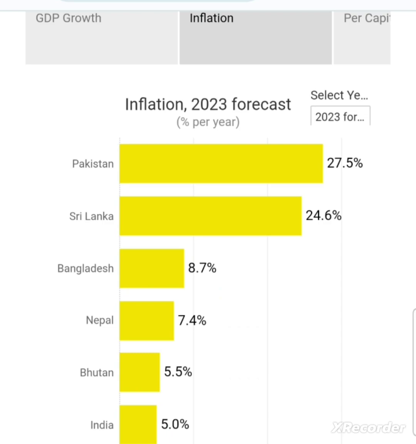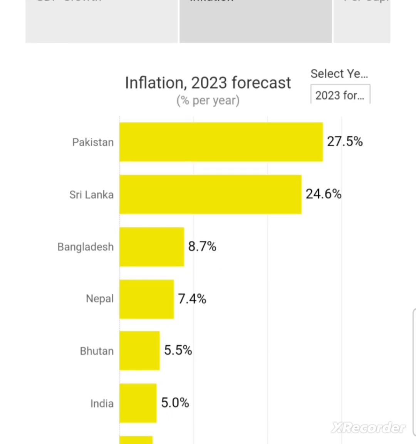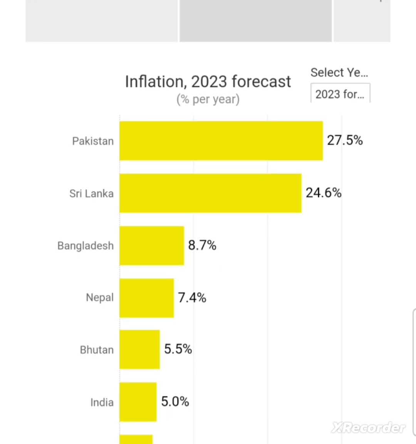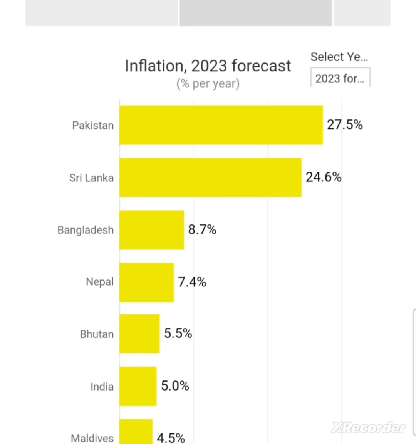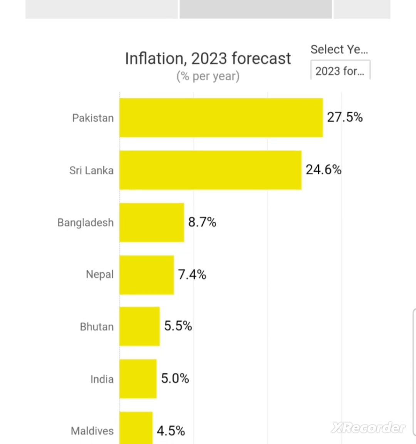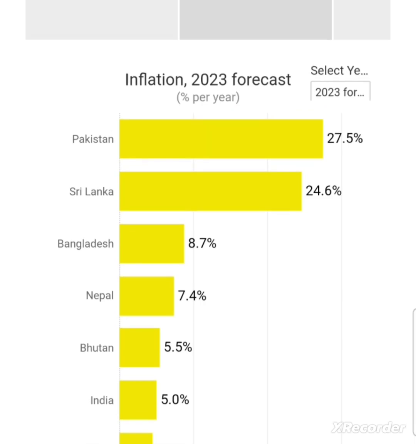The inflation during 2023 in South Asian countries is as under. Pakistan has the highest inflation rate during the current year. Pakistan inflation is 27.5%. Sri Lanka is the second one with 24.6%. Bangladesh 8.7%. Nepal 7.4%. Bhutan 5.5%. India 5.0%. Maldives 4.5%, and Afghanistan again has no data.